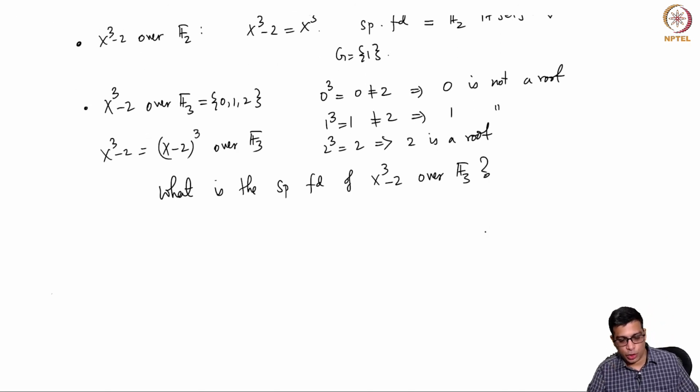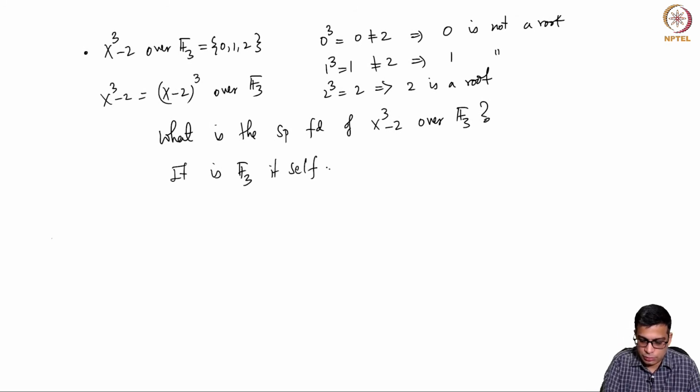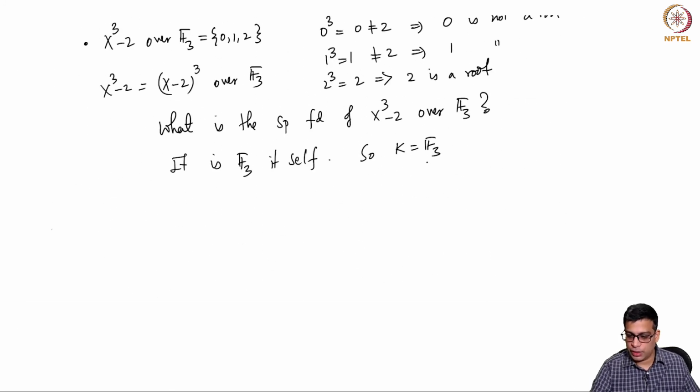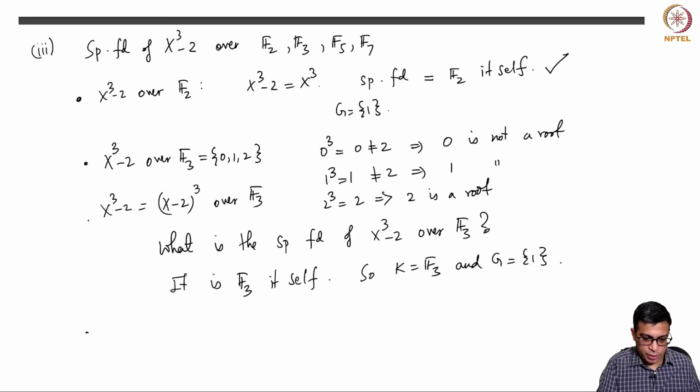There is only one root, 2, and it's already in F3, so it is F3 itself. Just like in the case of F2, K is F3 and G is the identity. There is nothing to do here.